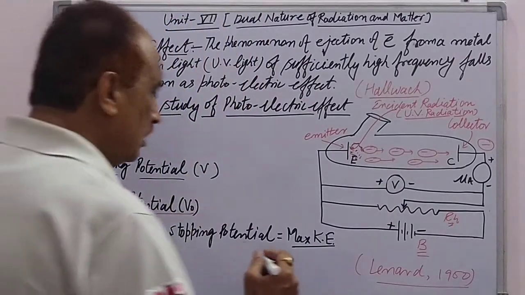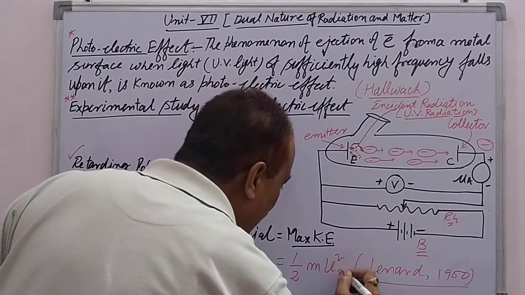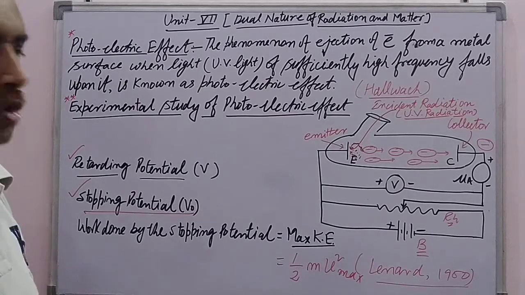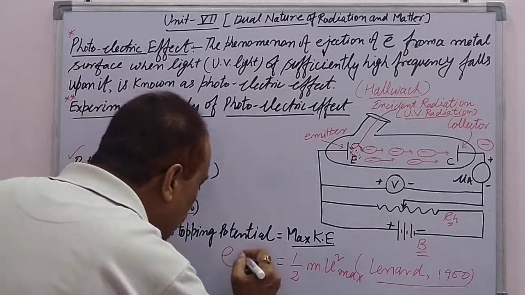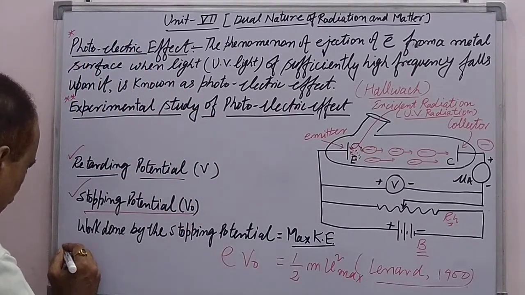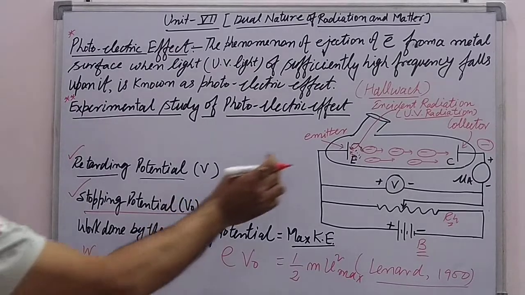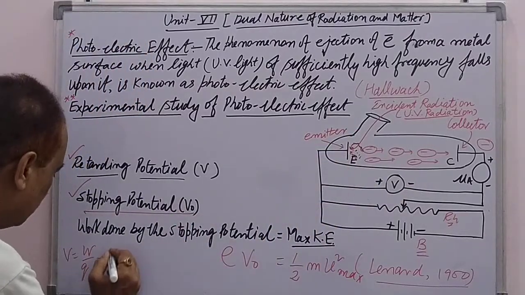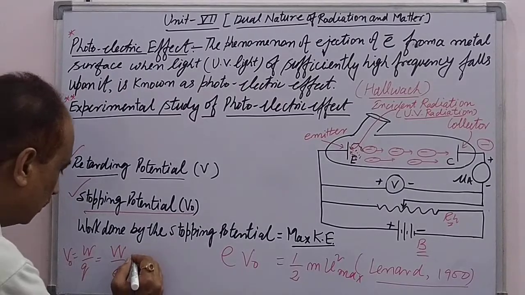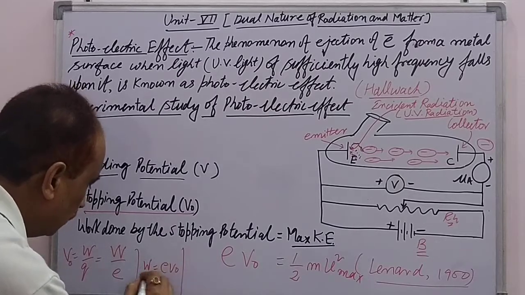Now in that situation, the maximum kinetic energy of the electron will be 1/2 m v square maximum. That kinetic energy will be equal to the work done by the stopping potential, which will be equal to eV0. The eV0 formula can be found since potential V equals W upon Q. Here Q is charge, and here the charge is in terms of the electron, so it can be replaced by W upon e, and because the stopping potential is V0, from this formula W equals eV0. So this is the work done.